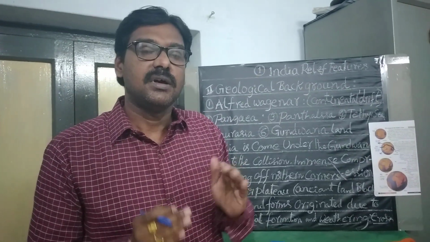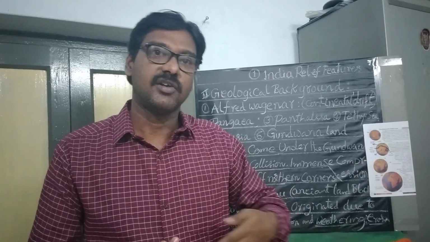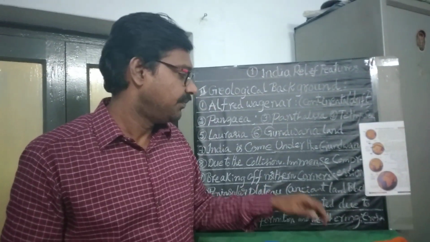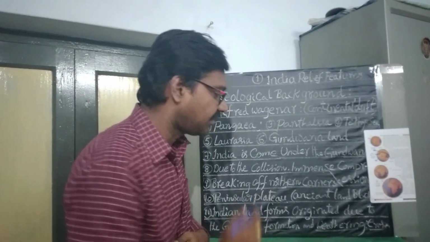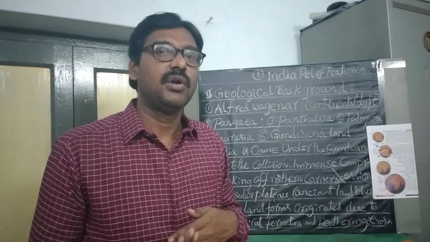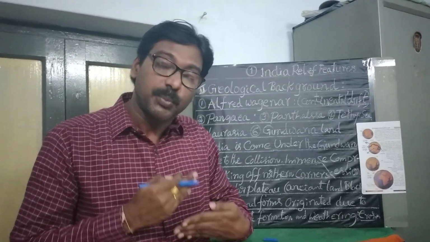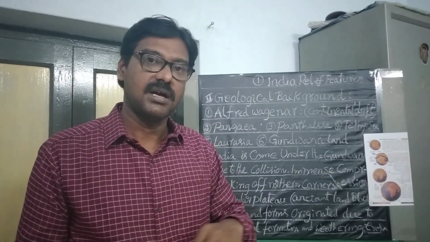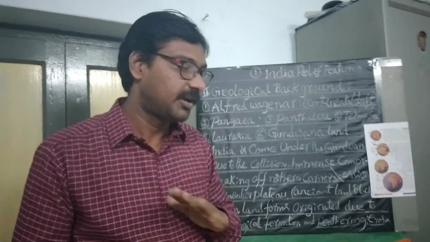How were the Indo-Gangetic plains formed, how were the deserts formed? These Indian landforms originated due to geological processes and several other processes, such as weathering, erosion, and deposition. We have learned about weathering, erosion, and deposition in the ninth class. By these processes, our Indo-Gangetic plain, some deserts and all other landforms were formed in India.